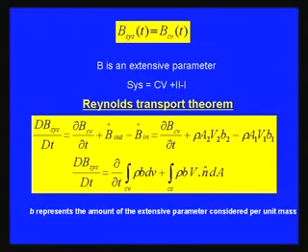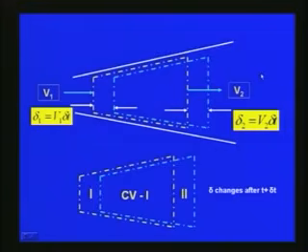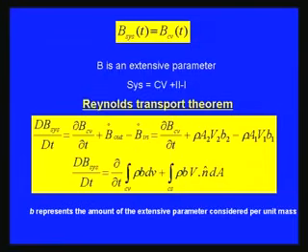So, in the previous slide, if B is the extensive property which we are dealing with, then B of the system at time t is equal to B of the control volume at time t.